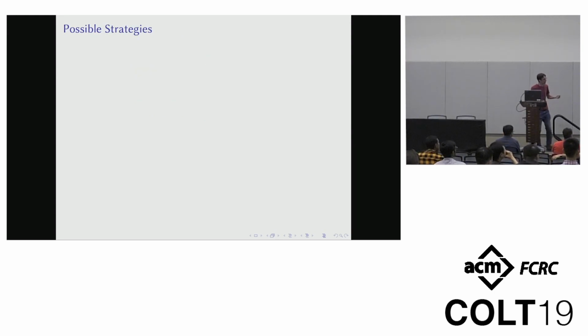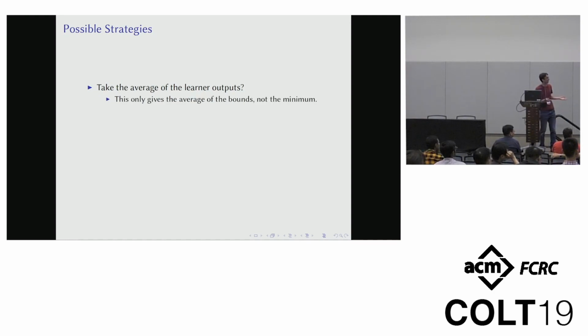I think the knee-jerk reaction is, well, what if I just average them? Maybe the world is nice and made of butterflies, maybe P equals NP, maybe I can just average all these things. Of course, the world is not so nice. If you try this, the first thing that will happen is you're going to get a regret bound that is the average of the two, not the minimum. Too bad. All right, it's time to think some more.